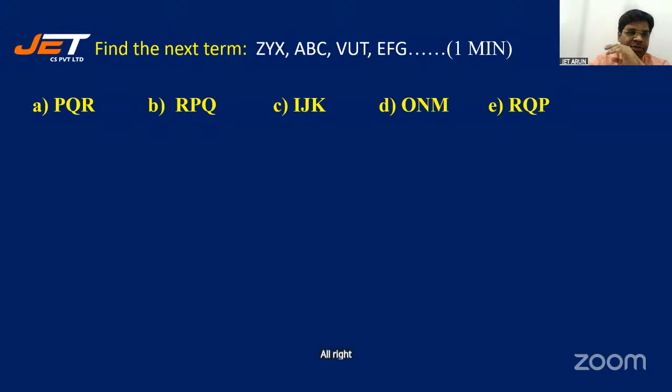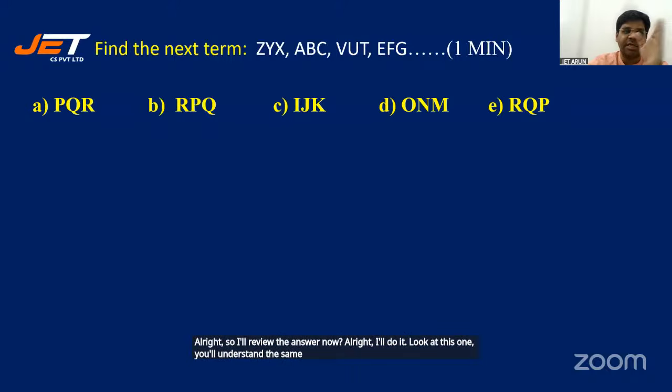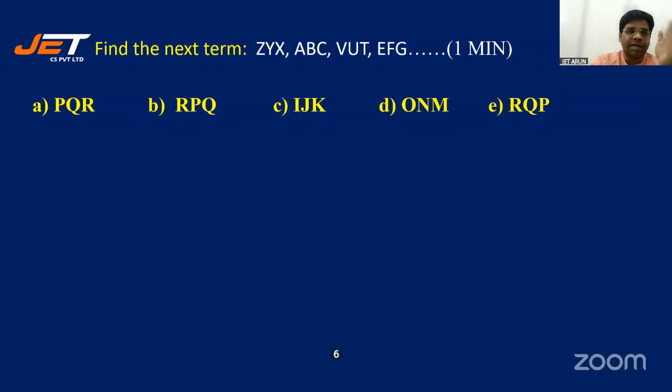All right, time is up, so I'll reveal the answer now. Look at this one. You will understand the same thing. For 3 letters, 6 letters, 5 letters, I'll put 6, 5, 4, 3. Like that, here too.